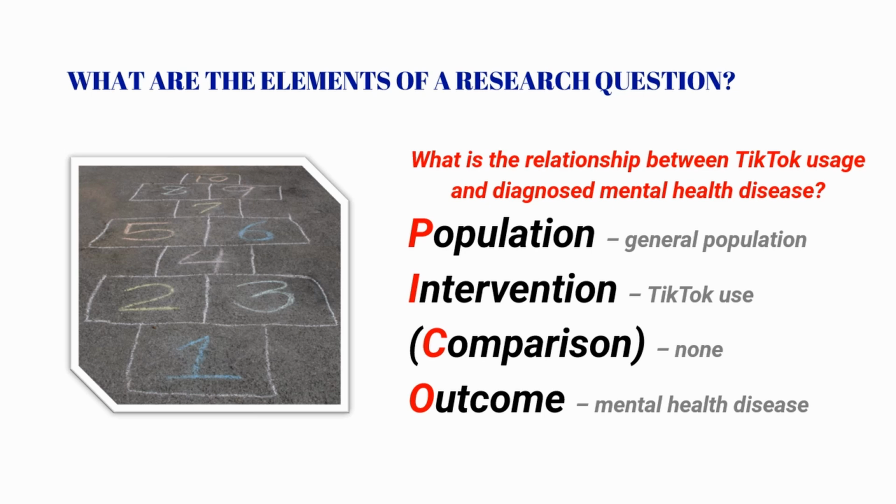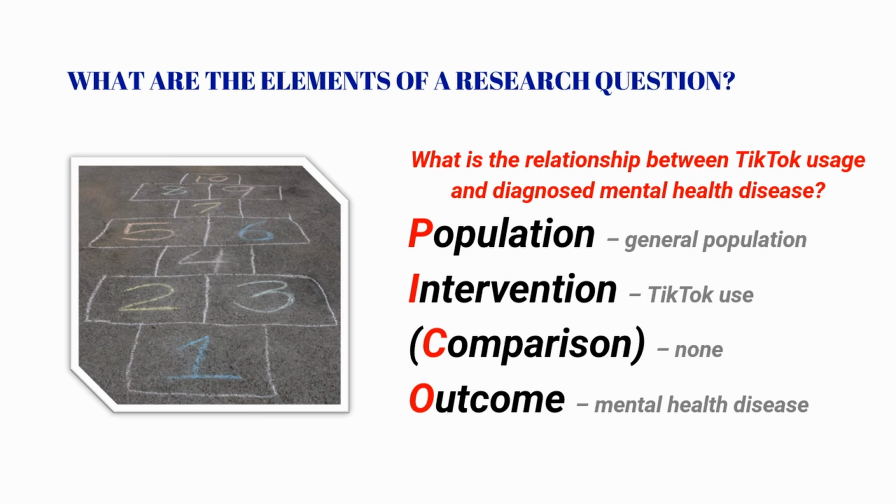Going back to our research question, what is the relationship between TikTok usage and diagnosed mental health disease? We can now identify the elements using the PICO framework. The population is not specified, so we can assume that we are talking about the general population. If we want to go specific population groups, then we can identify specific populations here as our P. The intervention here is TikTok use. You can actually argue that the intervention or exposure is mental health disease. But since we are not talking about causation yet, it really doesn't matter at this point.